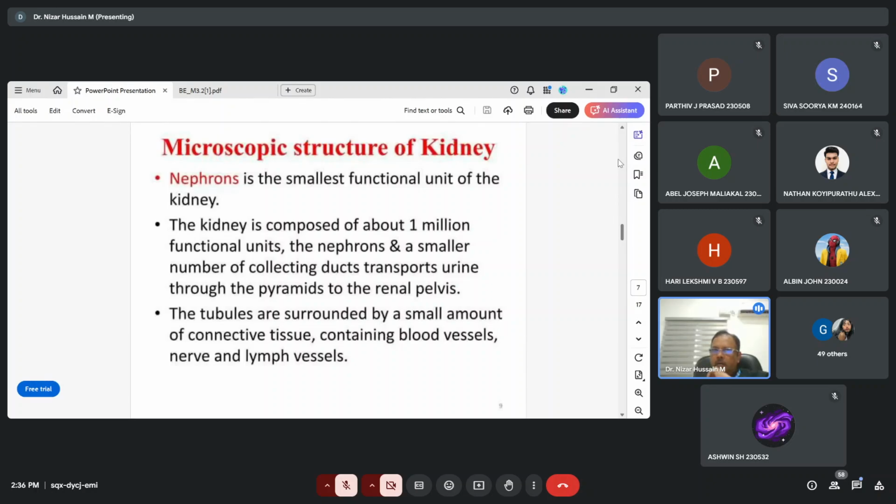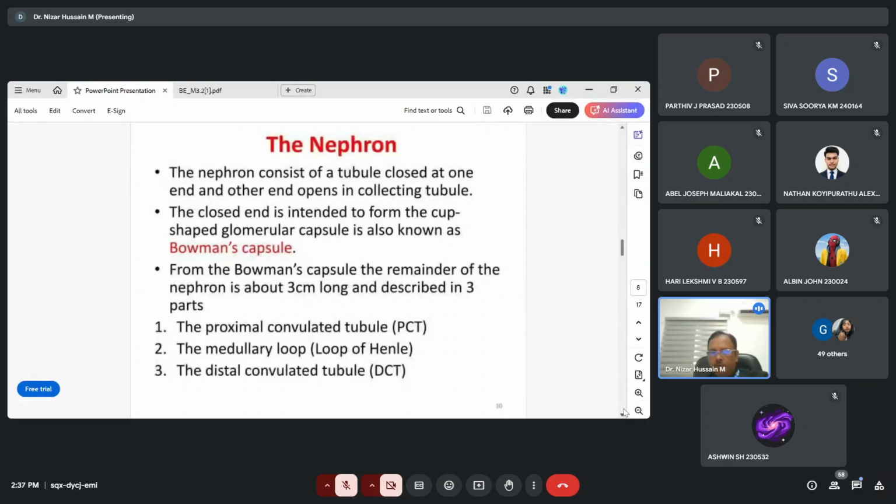The nephrons and a small number of collecting ducts transport urine through the pyramids to the renal pelvis. The tubules are surrounded by a small amount of connective tissue containing blood vessels, nerves and lymph vessels. These are the microscopic structures, and they are only for your idea.